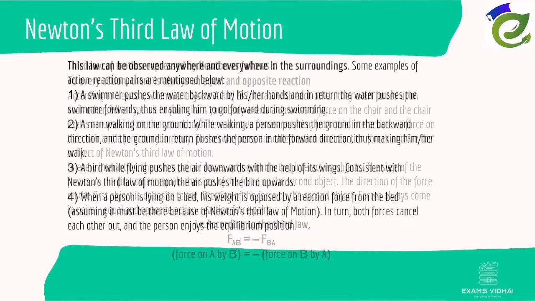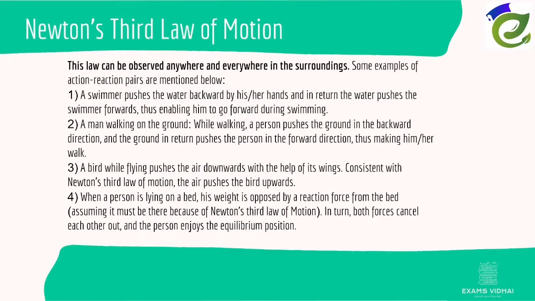Now coming to examples of it, this law can be observed everywhere in our surroundings. We have noticed that a swimmer pushes the water backwards with his hands. In return, the water pushes the swimmer forwards, enabling him to go forward while swimming. Similarly, when a man is walking on the ground, the person pushes the ground backward, and the ground in turn pushes the person in the forward direction, thus making him walk.